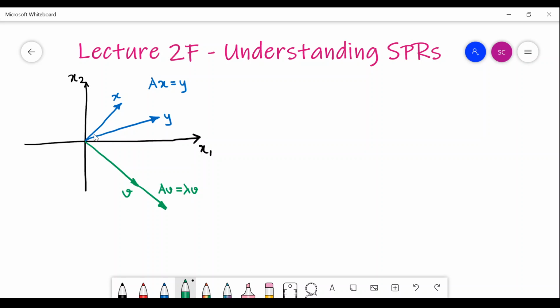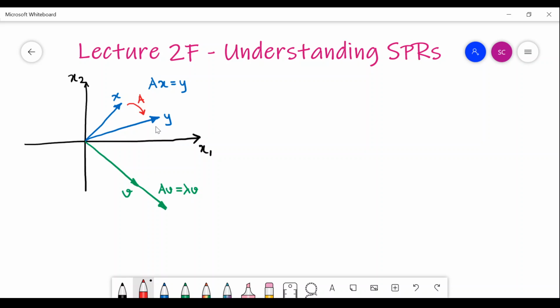It is in the same state space. So it is like x was here, and due to the transformation A, it got transferred to y. This happens for almost all of the vectors which you can find in the state space. So this is a general thing to happen, which is the x gets shifted, translated, rotated, whatever, some shift happens and it gets shifted from its original position and it lands upon a new position y.